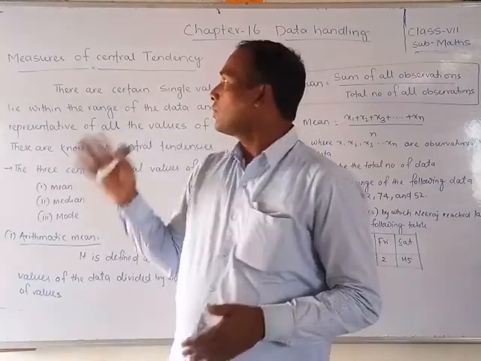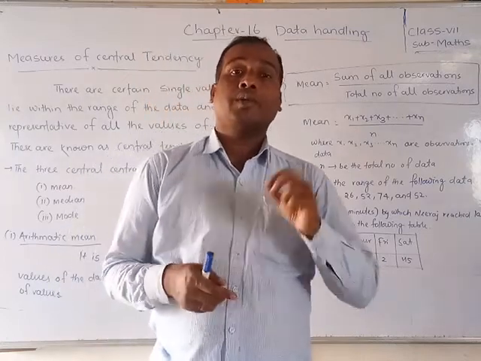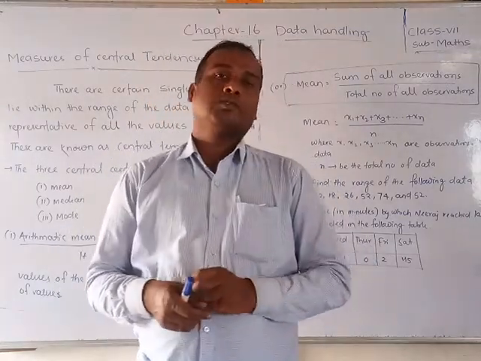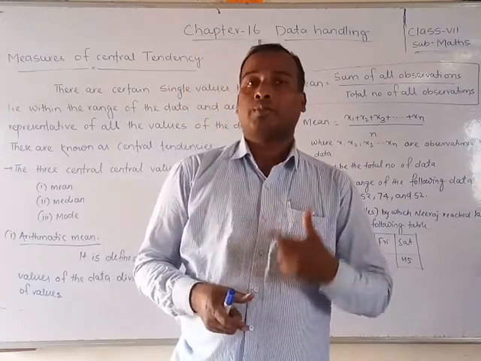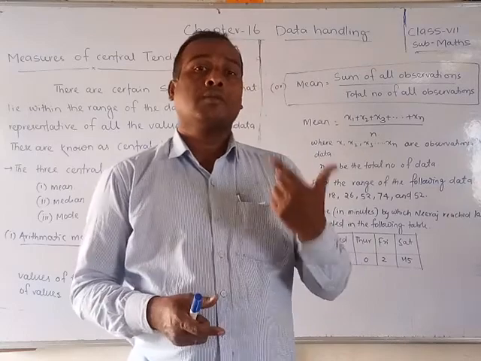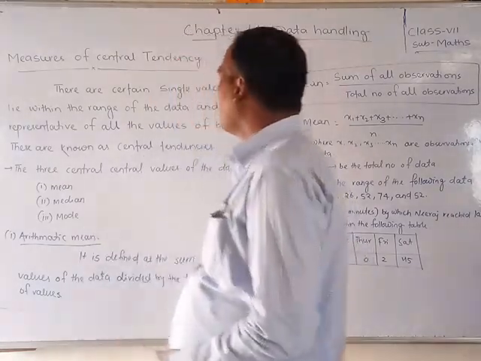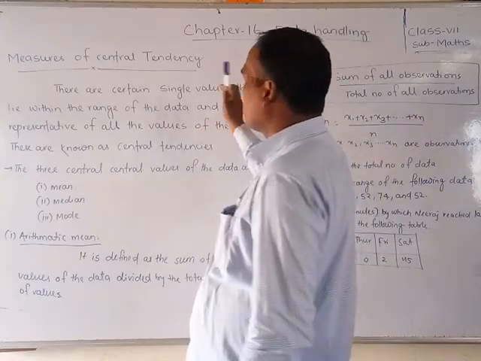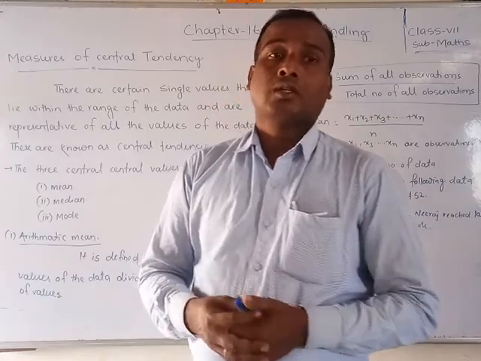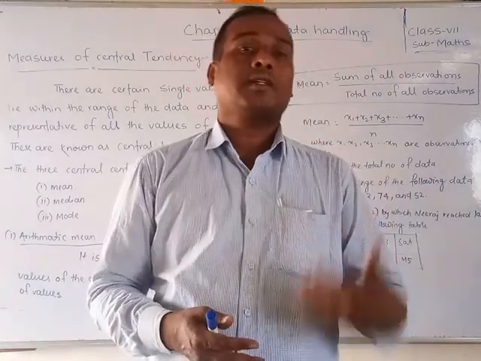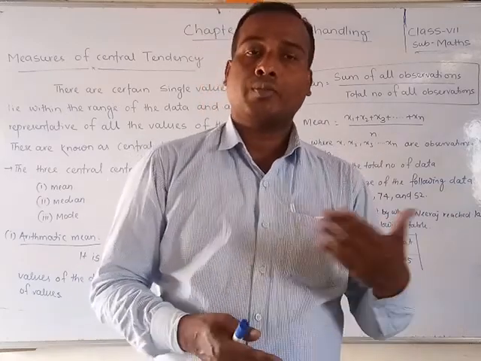But students, today we are going to discuss the central tendency of the data. What do you mean by central tendency? It means the center part of the given data, the middle value, one particular value in the middle. That is called the central tendency of the data. There are certain single values within the range of the data that can be identified. That is called central tendency, and it may be the mean, the median, or the mode.